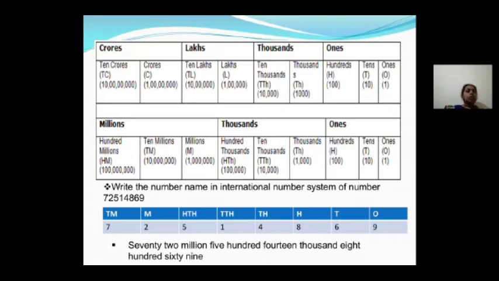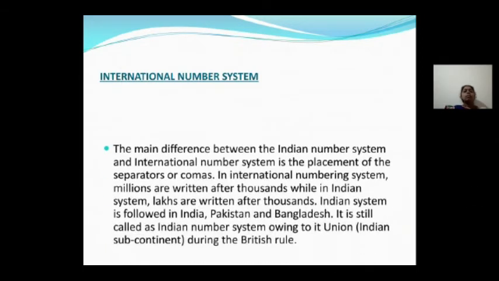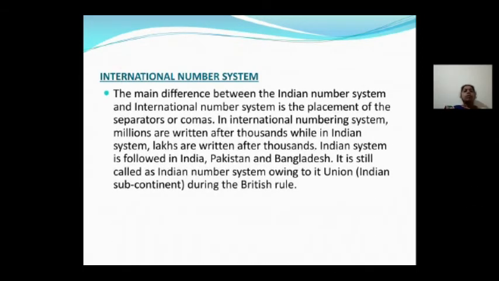So, 514,869. Once again I will read: 72,514,869 is the number name. International number system, I already explained the difference. You can read this and get to know.